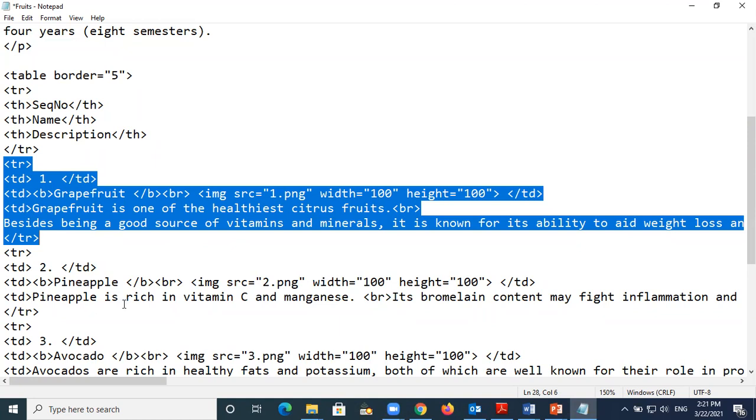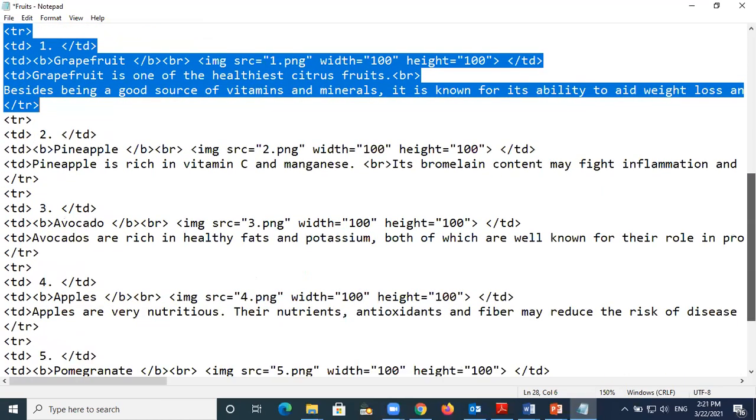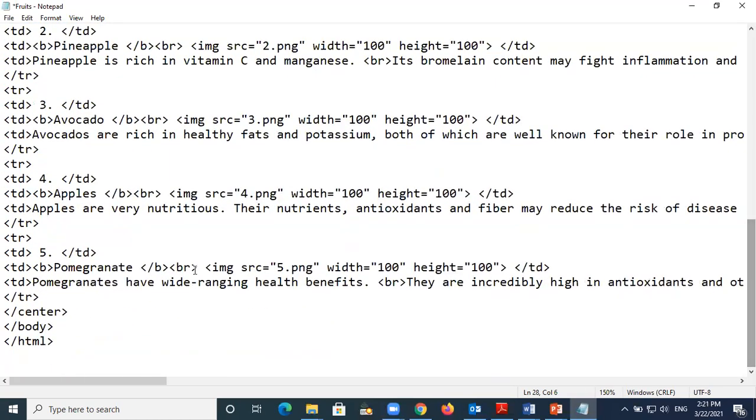And then I'm also going to write the information about the good things. What is the pineapple? This I also take from the internet. Because the information is very long, I put the BR to go down to another line. So this is the second one. Number 3 is also the same thing. Like that I have given information until the 5 here. I have given information about the 5.